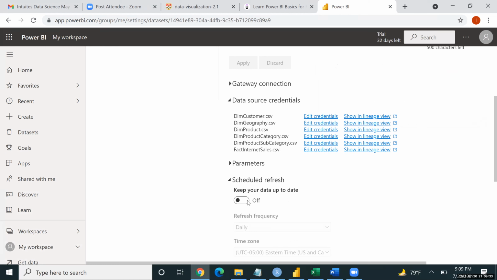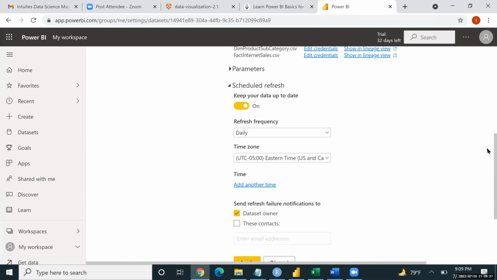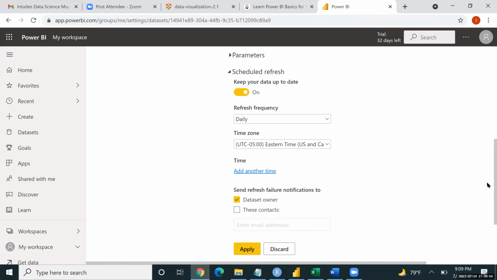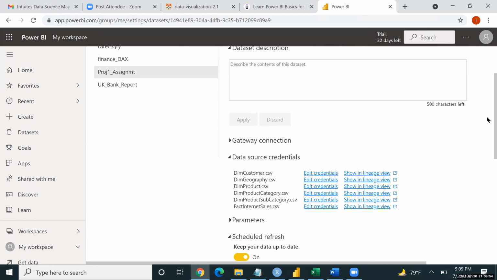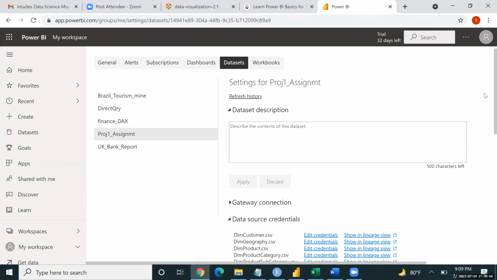Okay, I think previously it was not like that. That's why my question. Why is it asking now that I can schedule refresh? Previously I couldn't. This option was not enabled. Because you had not given the permission, that is why. So you just have to give the information and you're good to go. Okay, yeah. Thank you.